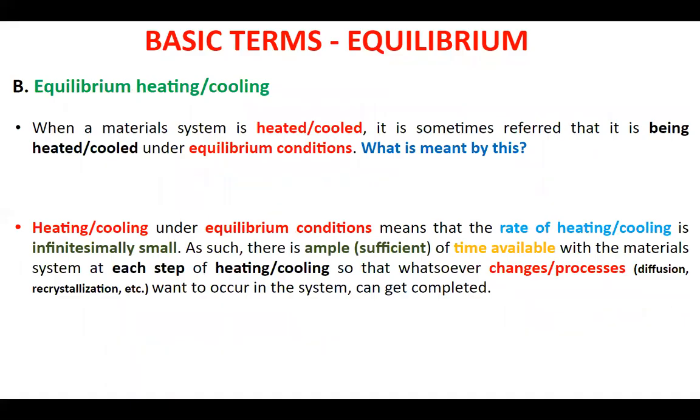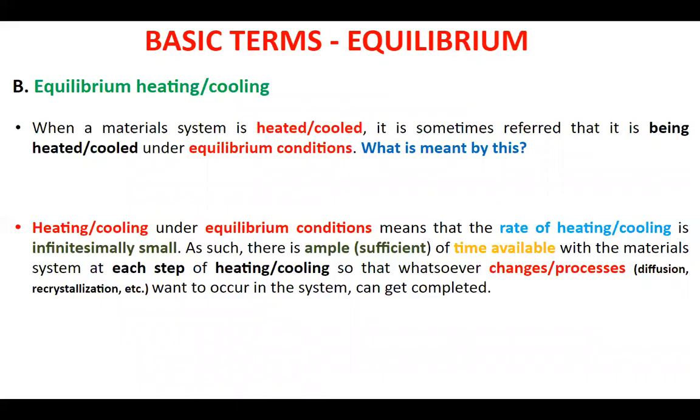Then, after having discussed the types of phases on the basis of equilibrium, there is another way we use equilibrium: equilibrium heating or cooling of a material system. Students, whenever somebody says that a material system is being heated or cooled under equilibrium conditions, it means that the system is being heated or cooled at an infinitesimally slow rate. Why?